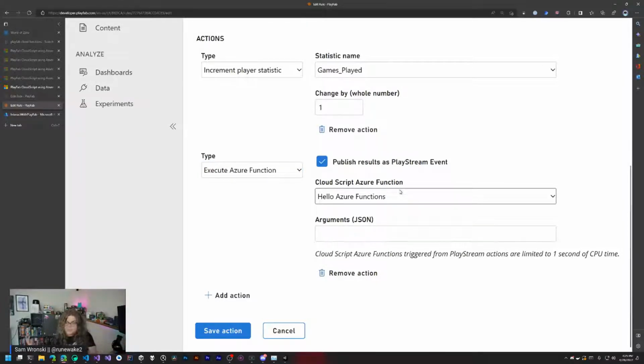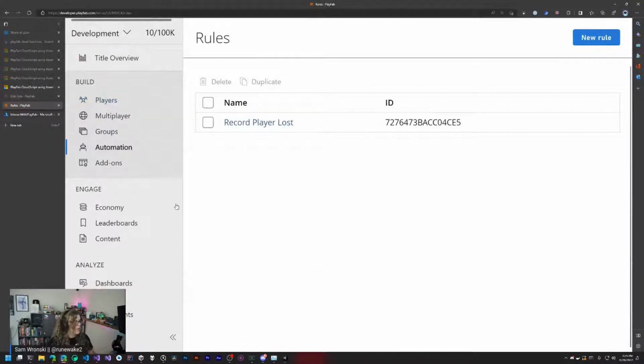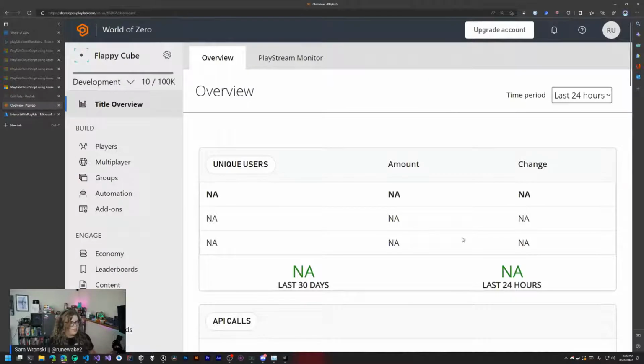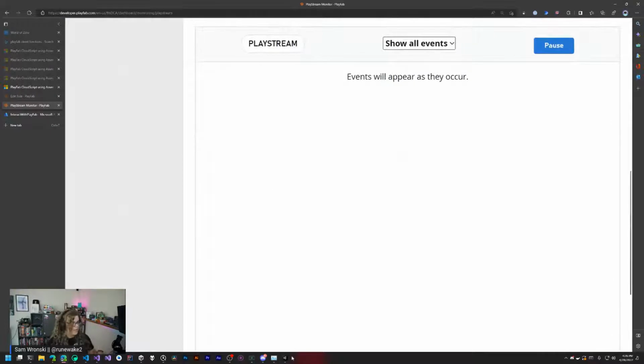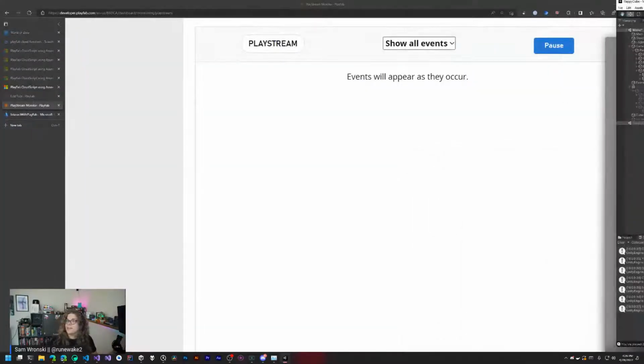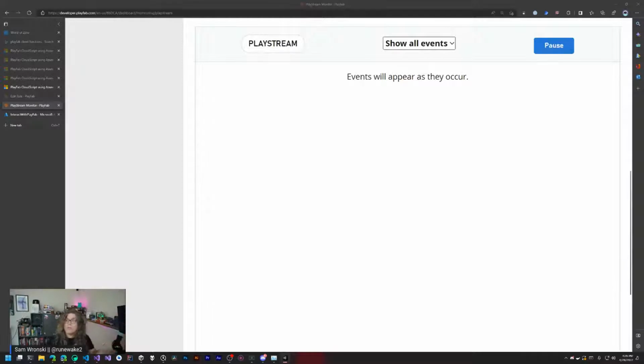What that means is that the result from this function is going to be published into that PlayStream list of events. So that's what you can use to see player actions in your game and things like that. And we can just save this. And so if I go back into play in our game, we will see a few different things. I'm going to slightly change this. So we're going to actually open up this PlayStream monitor and then scroll down here. And then I'm going to take this off screen quick and just run the game. And you should see a whole bunch of events start popping up as we start interacting with this. And so we'll see what happens.